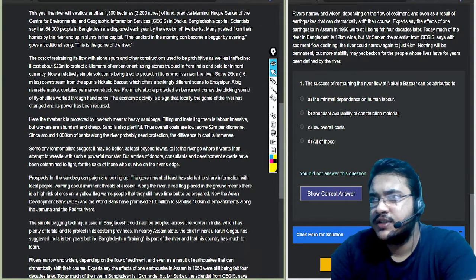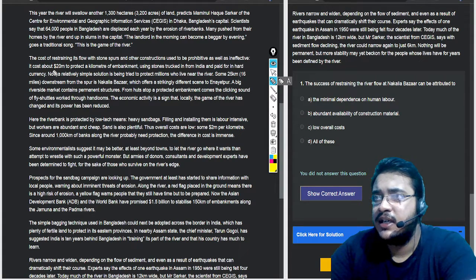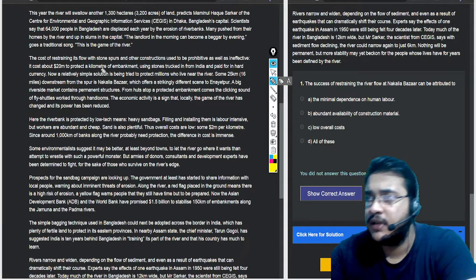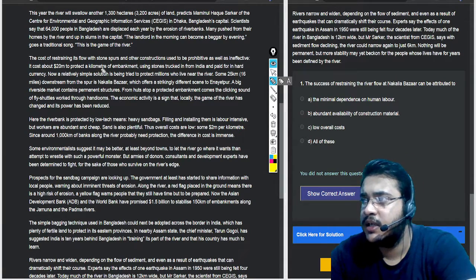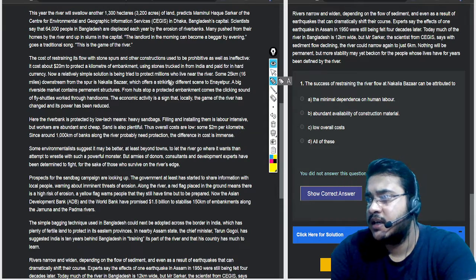The cost of restraining its flow with stone spurs and other construction used to be prohibitive as well as ineffective. It costs about $20 million a kilometer to protect a kilometer of embankment using stones brought in from India and paid for in hard currency. Now a relatively simple solution is being tried to protect millions who live near the river. Some 25 kilometers, 16 miles downstream from the spur, is the Nakalia Bazaar.